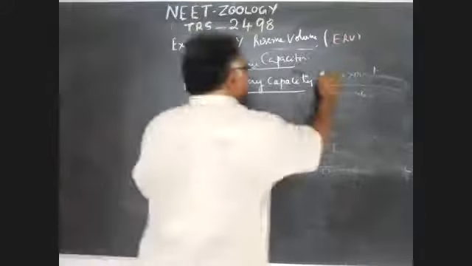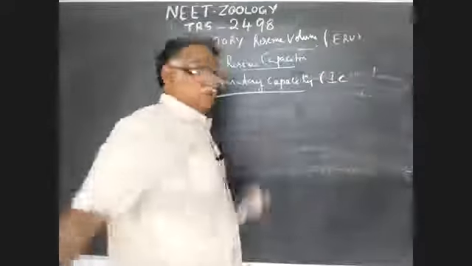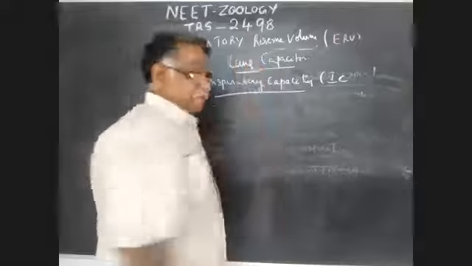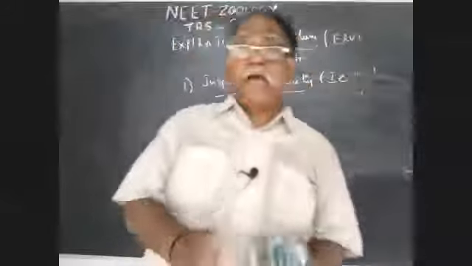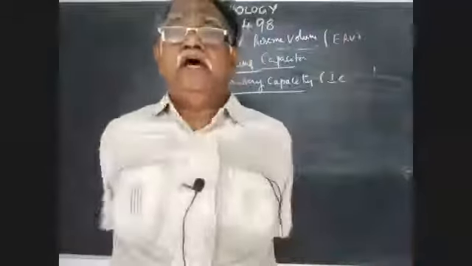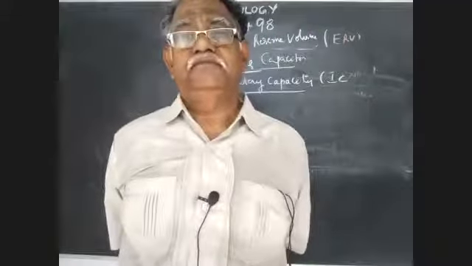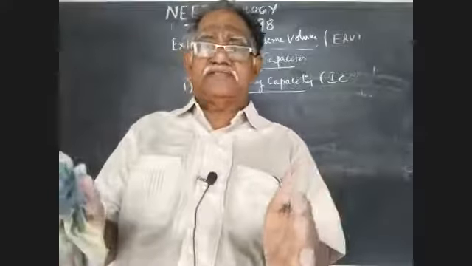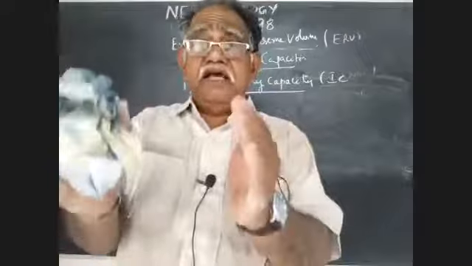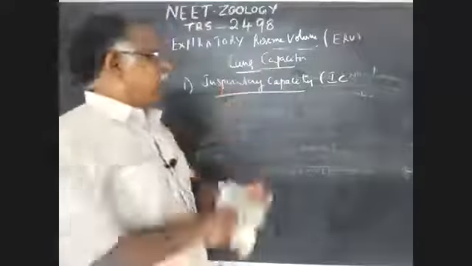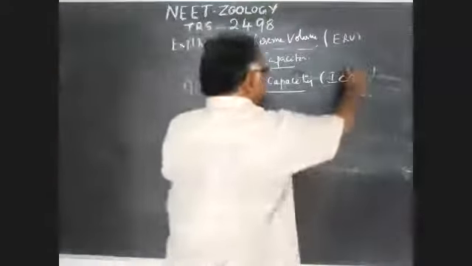Lung volumes and lung capacities: capacities are estimated by adding different lung volumes. Listen carefully. Capacities are ascertained by adding different lung volumes. The first capacity is inspiratory capacity, or IC.